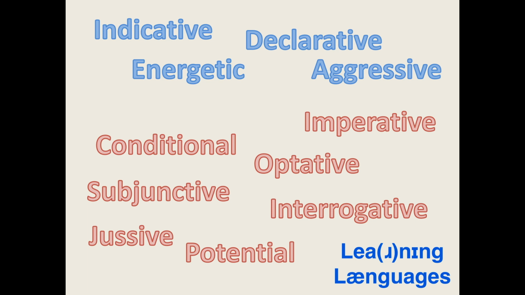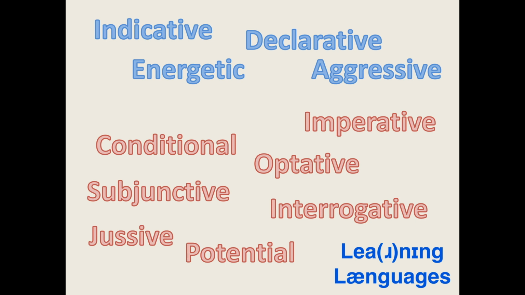The action proposed by a verb in such a mood might not have occurred, but it might be the speaker or the writer's wish for it to occur, as in the subjunctive mood. They might ask for the action to take place in the interrogative mood, or demand that the action takes place in the imperative mood. Up until now, all verbs we have conjugated have been in the indicative mood.